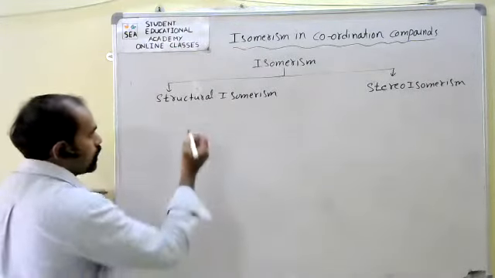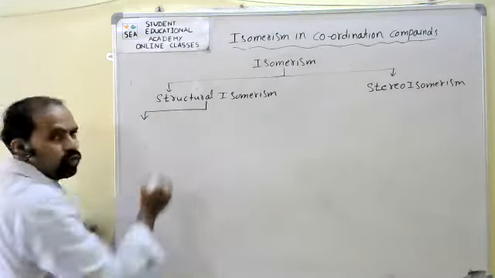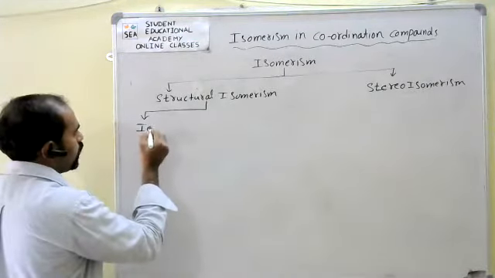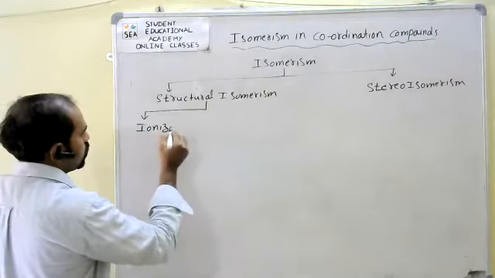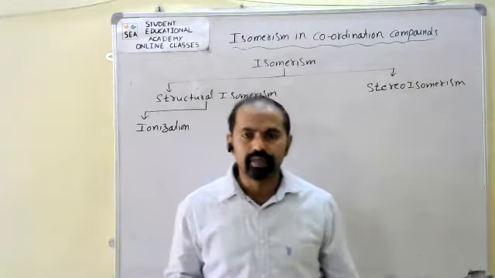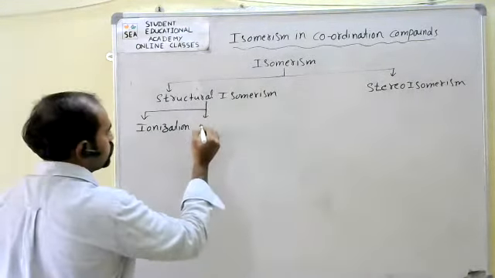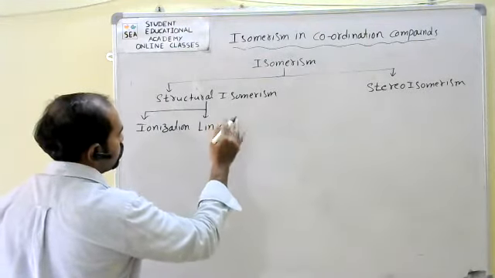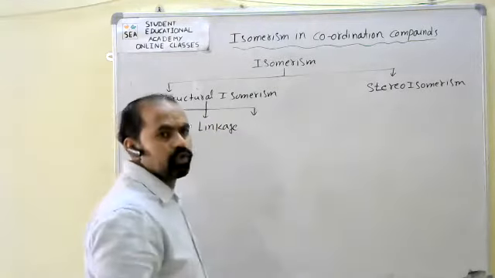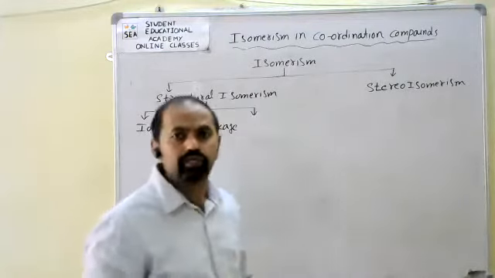Now here, structural isomerism is further classified into ionization isomerism, linkage isomerism, and hydrate or solvate isomerism.